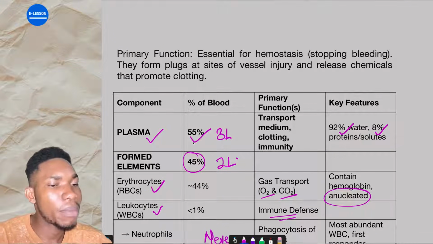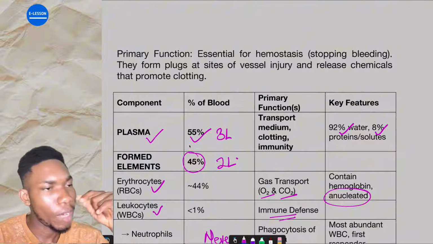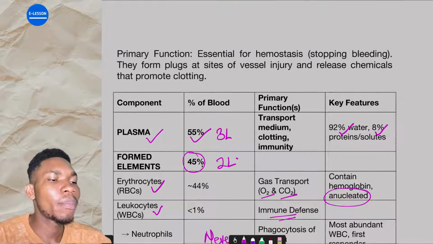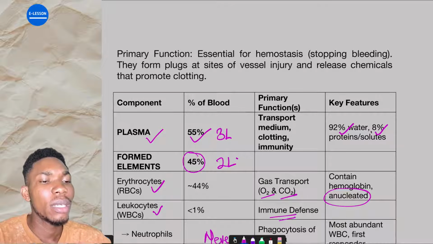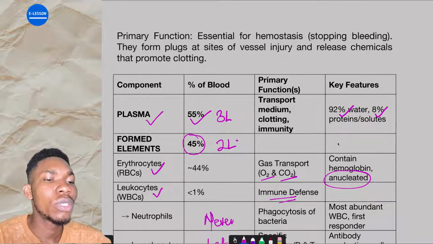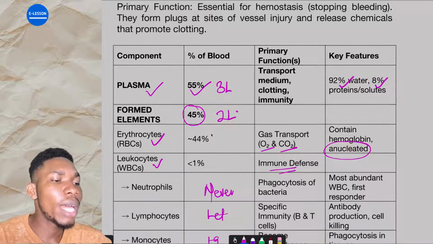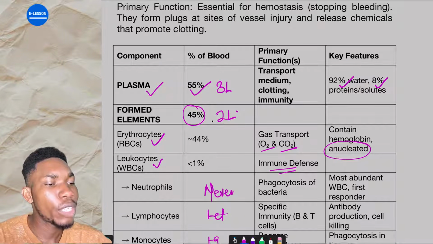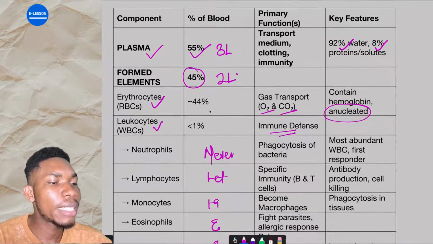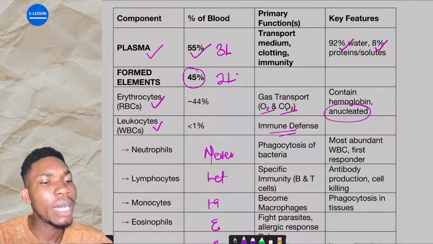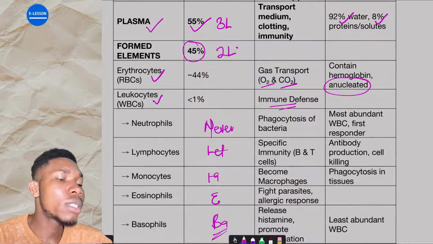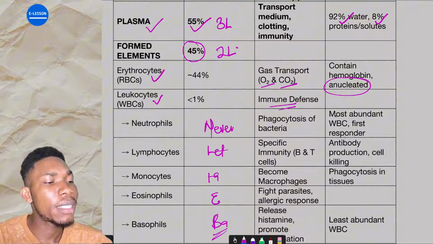Like I was saying, plasma is 3 liters, 92% water, 8% solutes and proteins. Formed elements are about 2 liters, which is 45%. Erythrocytes, 44%, transport oxygen and carbon dioxide. They don't have a nucleus, so you say they are anucleated. Leukocytes, white blood cells, are the body's defense system.